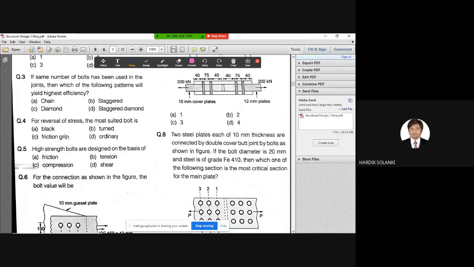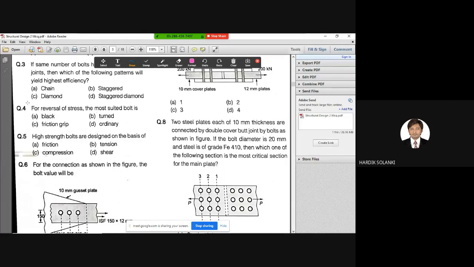Yes, quickly, sir. Okay, great. Next: for reversal of stress, the most suited bolt is. This is again a fundamental, practical question. All of you are aware of the types of bolts, right? Black bolt, turned bolt, friction grip bolts, and ordinary bolts. I am sure I have shown this PPT in your classroom, on which type of bolt is suitable under which condition. Sir, C, friction grip.